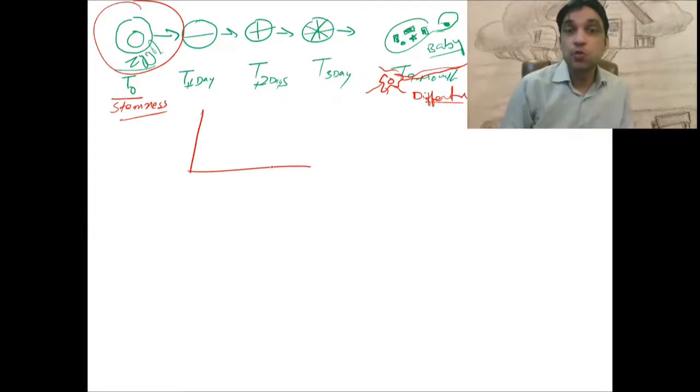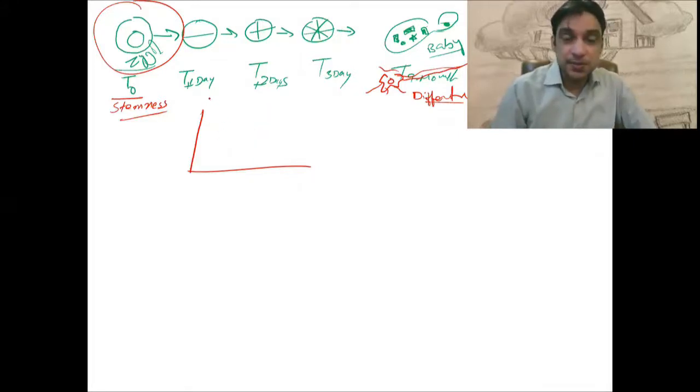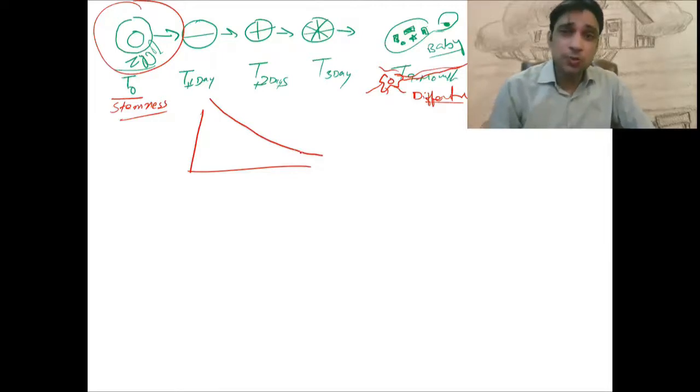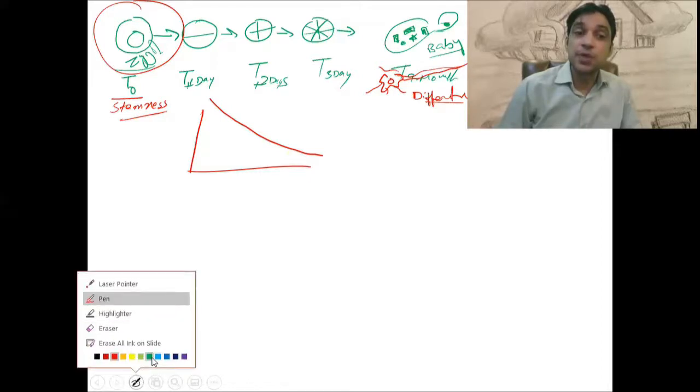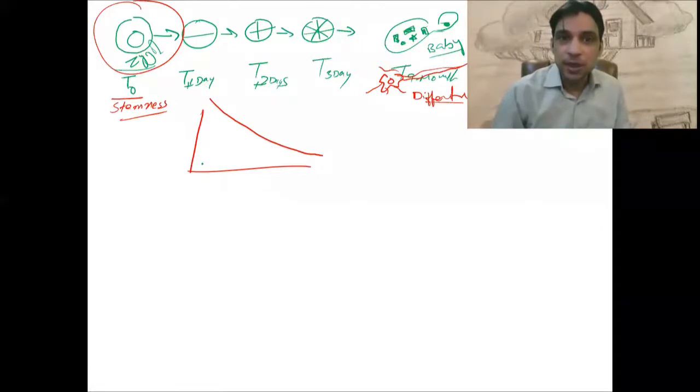All these specialized functions can be executed with the help of differentiated cells. Two forces are going on in this context of time and space. The first is the stemness. The stemness was maximum and then it decreases over a period of time. And once the baby is born, most of the cells are converted into differentiated cells and their stemness is lost. They are not able to produce different types of cells anymore. The other thing is the differentiation. Differentiation is less at the start, but over a period of time it increases, and then eventually it becomes maximum.